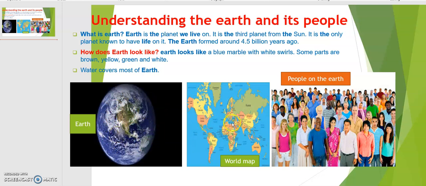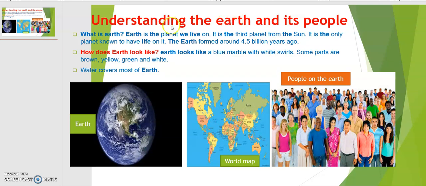This is the world map. You can also understand the Earth by looking at maps. Here there are different continents, right? We have 7 continents: here Asia and Europe, Africa and Australia, North America and South America, and down here Antarctica. So the map also helps us understand the Earth.